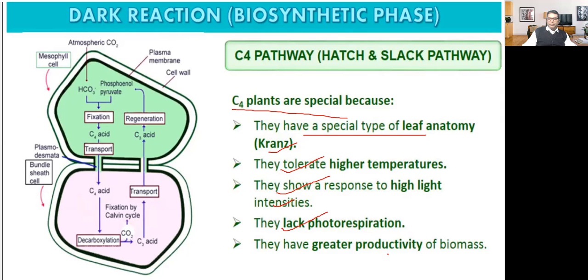They have greater productivity of biomass. If we compare with C3, the C4 are having greater productivity of biomass. Why? Because in C4 there is no photorespiration, but in C3 there is photorespiration.